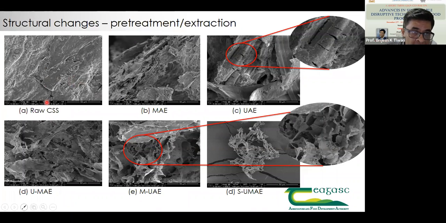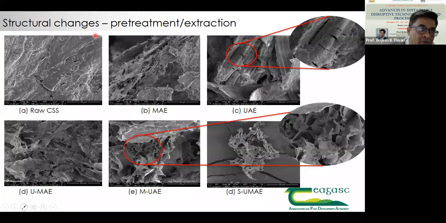Coming back to the main question: when you see the raw coffee silver skin, this is how the surface looks. When we use a microwave, it shows how disruption takes place. With ultrasound, this is how the disruption happens. When we use ultrasound followed by microwave, this is what was happening to the matrix. Microwave followed by ultrasound, this is what was happening. And when we use simultaneous ultrasound and microwave, we see complete dislodgement. So that is the main issue here.